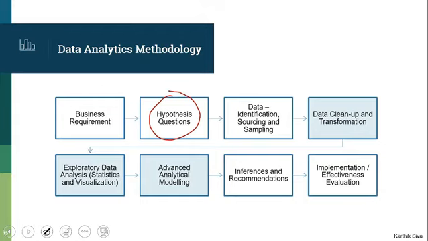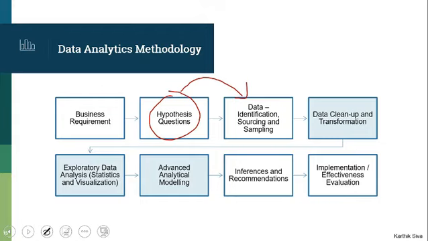So we become extremely creative, and we try to identify as many parameters as possible without worrying about whether we will get the data or not. The next stage, you identify the data. For each hypothesis question, where we are asking, is my sales dependent on the rate card, we identify the rate card for each of our projects and where we are going to get that information.